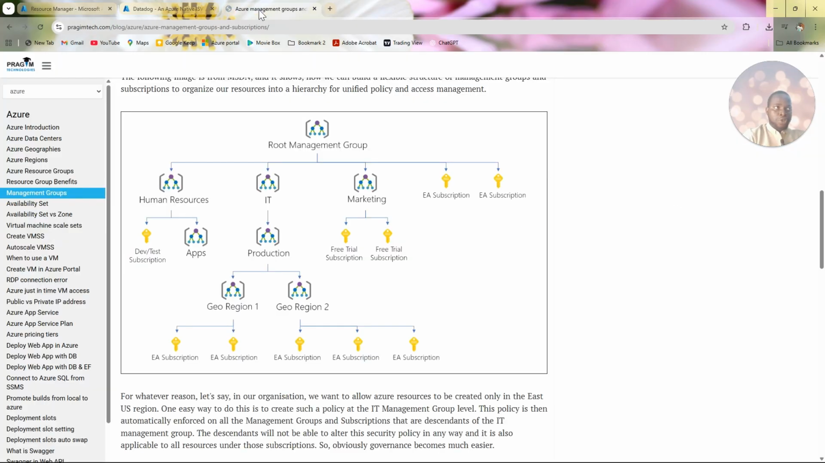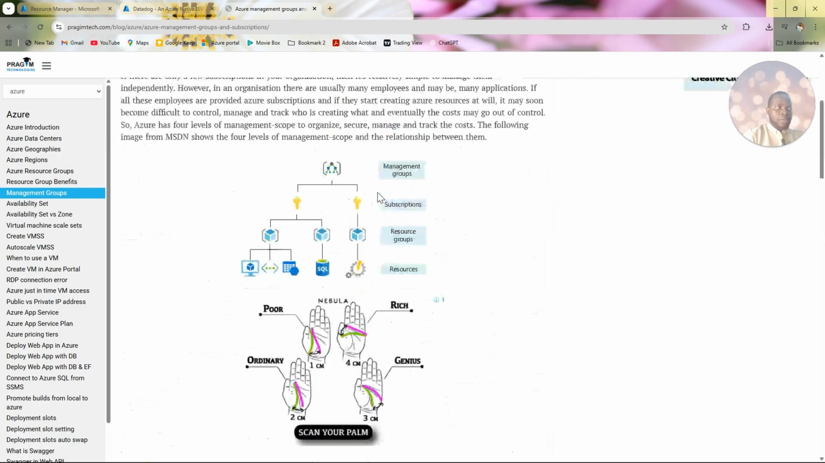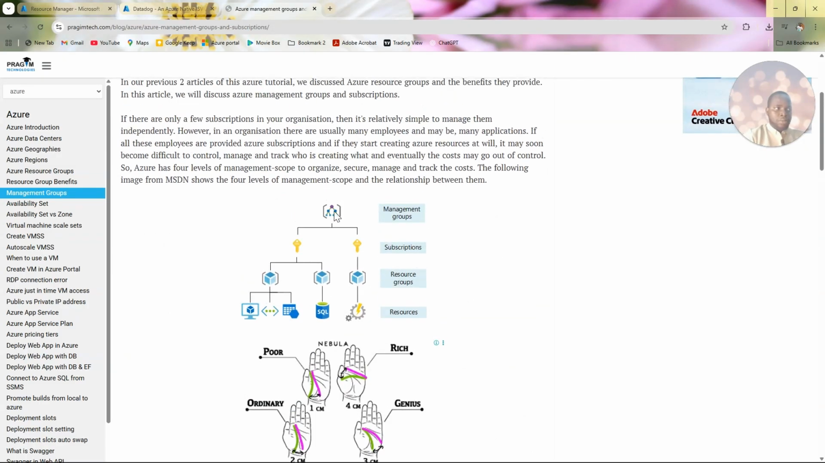Let's come back to this picture that I'm showing. If I apply a policy here under a management group, every subscription under it will follow that policy. If I apply that policy under this particular subscription, every resource group under that subscription will follow that same policy. If I apply that policy under a resource group, it will affect every resource under it. So that is what Azure policies mean.